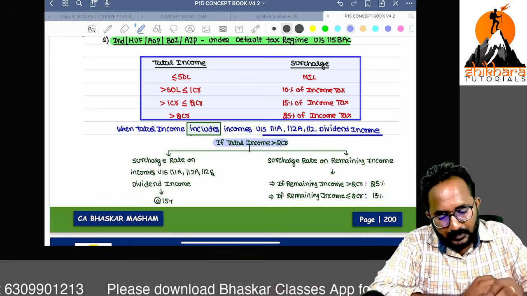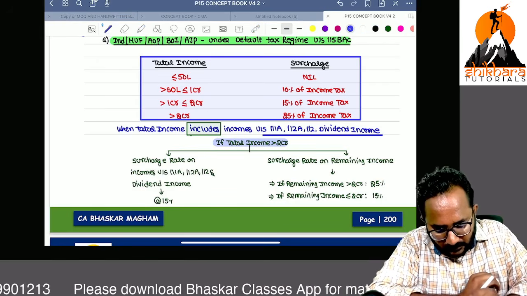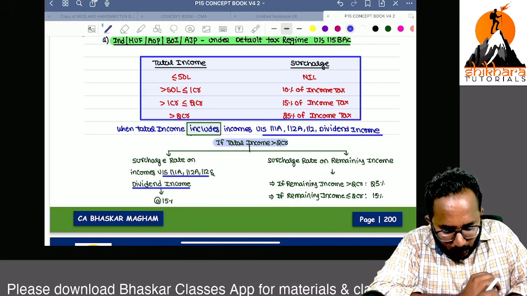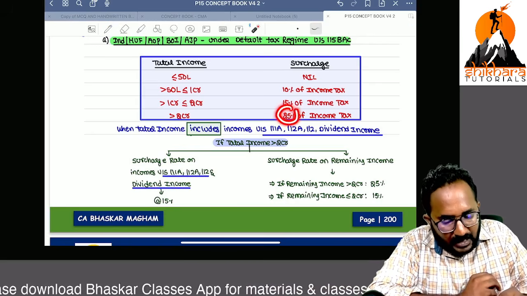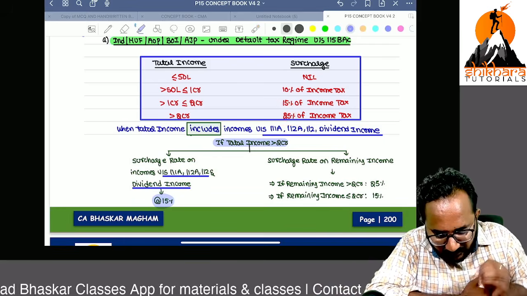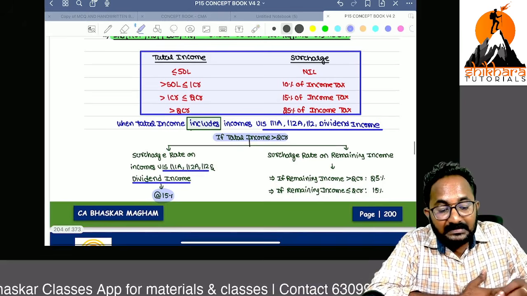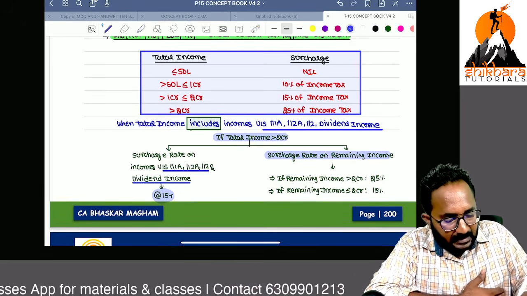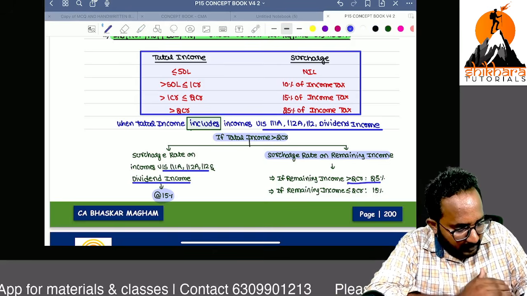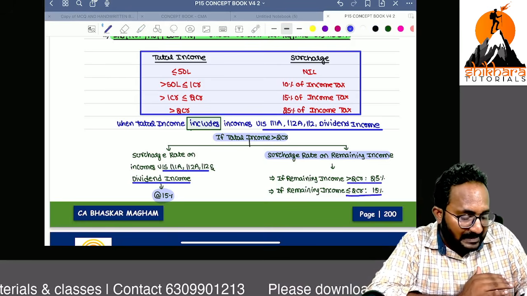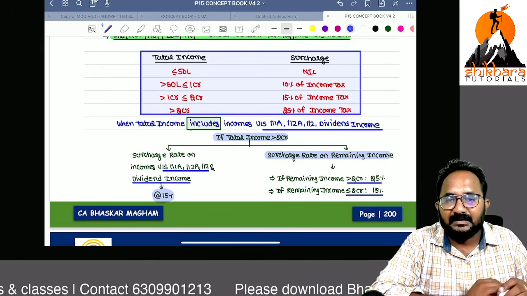Check these four incomes. Yes, these four incomes. If the total income is more than 2 crore, now we have to apply 25%. But no point saying that the maximum surcharge rate is 15% on this. Then the surcharge rate on the remaining income: if the remaining income is more than 2 crores, 25%. Less than or equal to 2 crore, 15%.